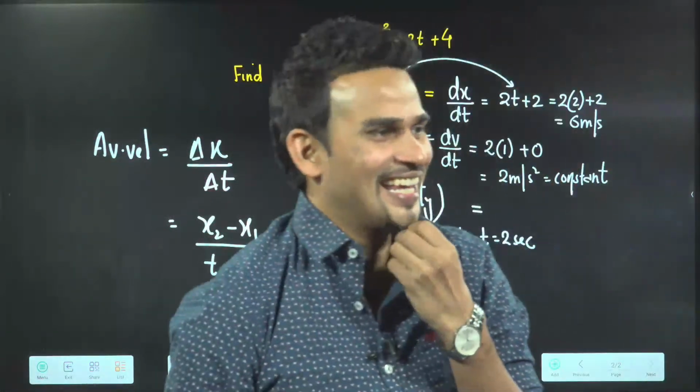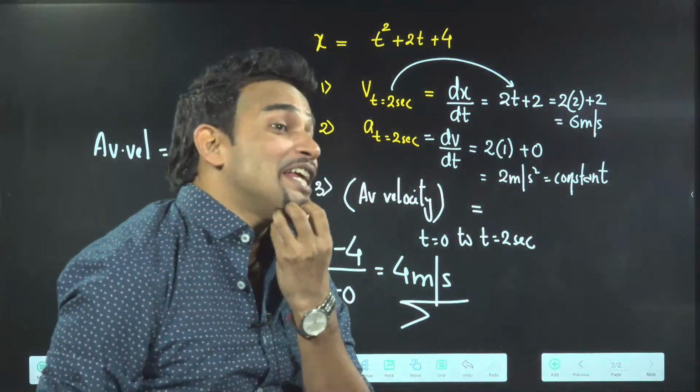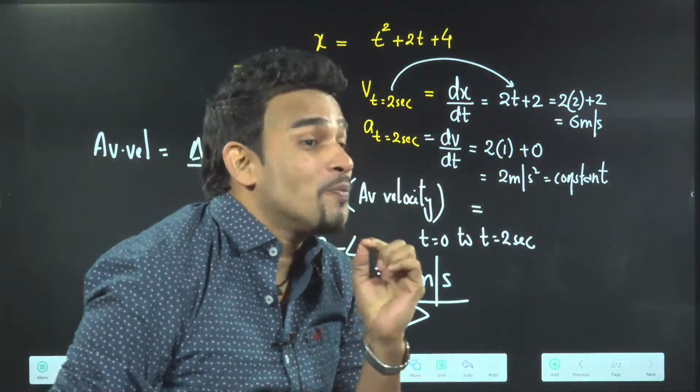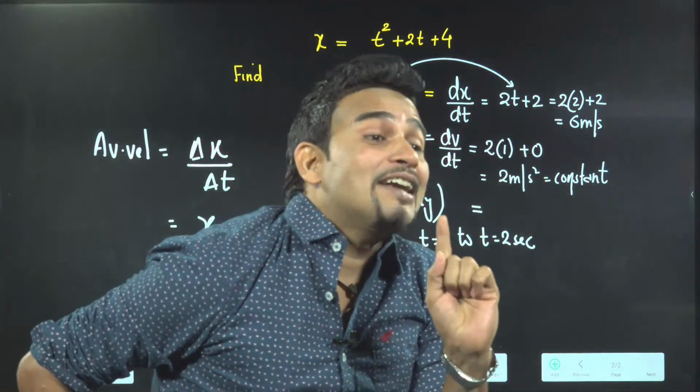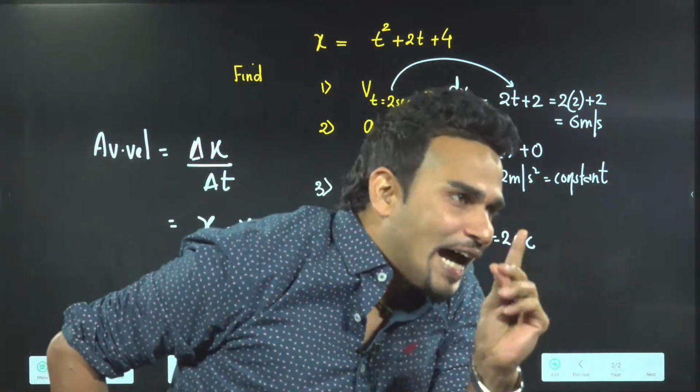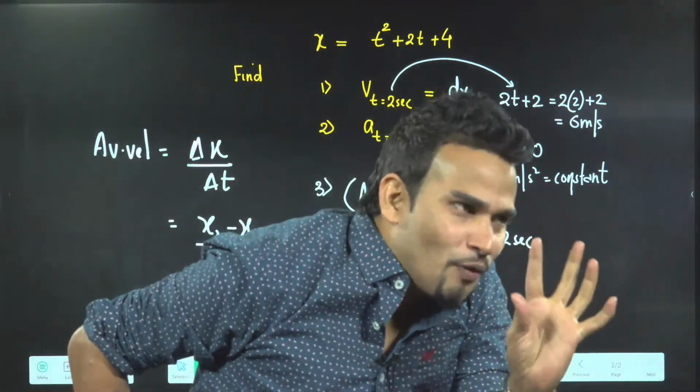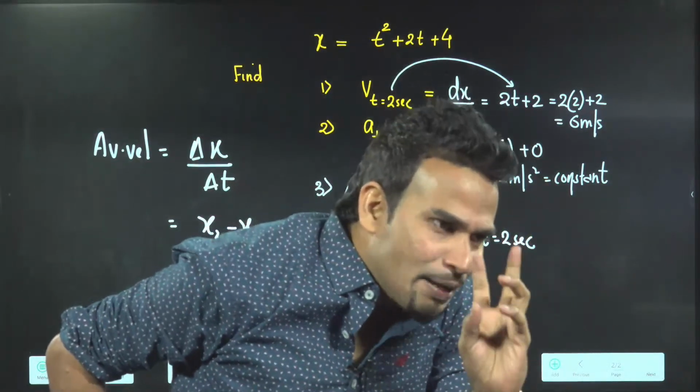What is the meaning of x2? x2 means that value of x when time is t2. x1 means that value of x when time is t1.